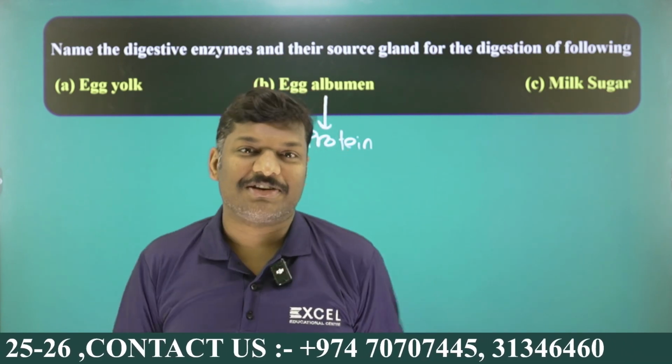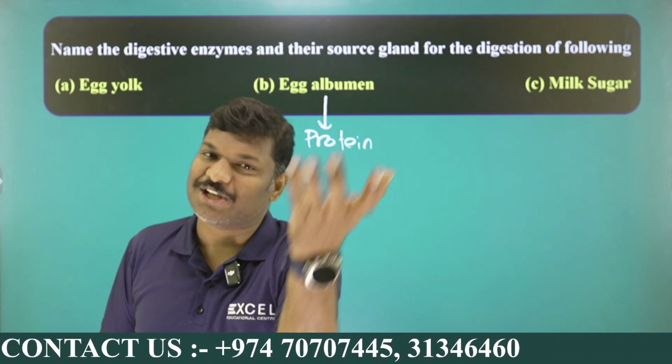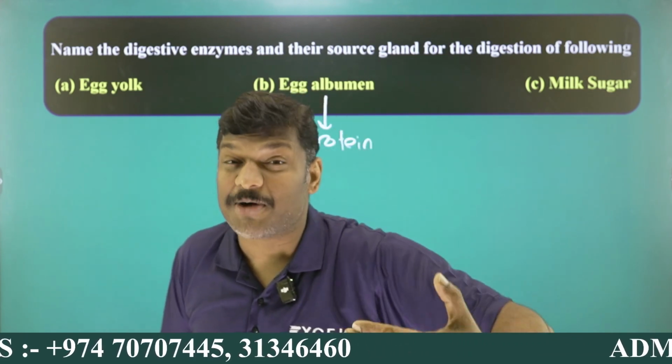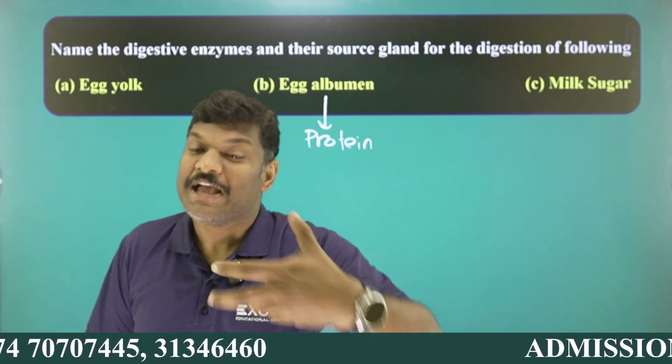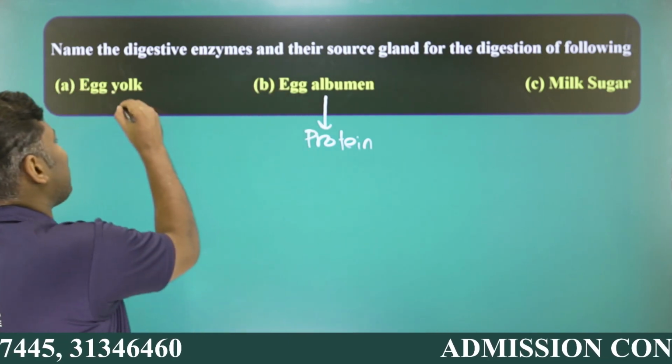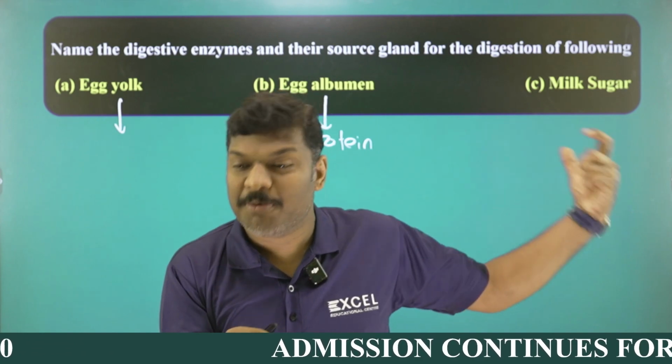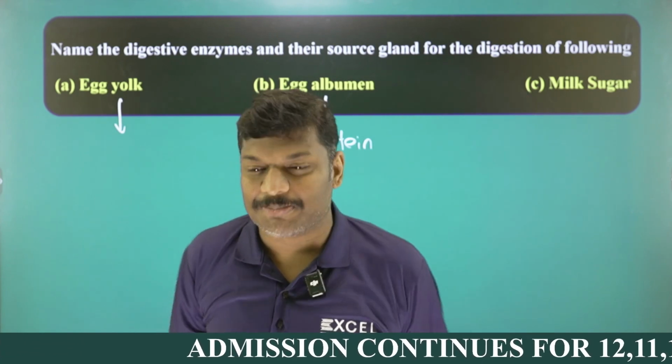For example, if it is a 1 mark question, it is only MCQ. The 2 mark question means you can write point wise. While the 3 marks and 5 marks questions are descriptive type, you have to write in detail. And here you can see the egg white, or egg albumin, whose major content is nothing but protein.